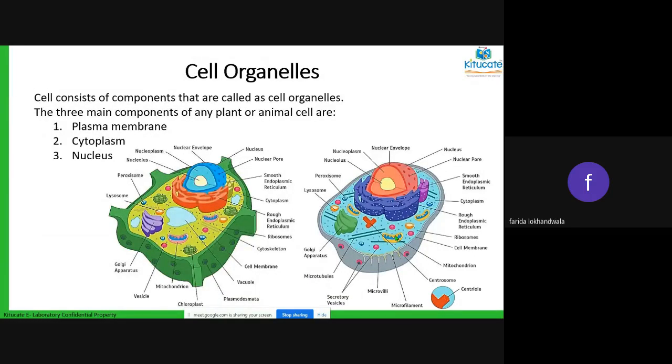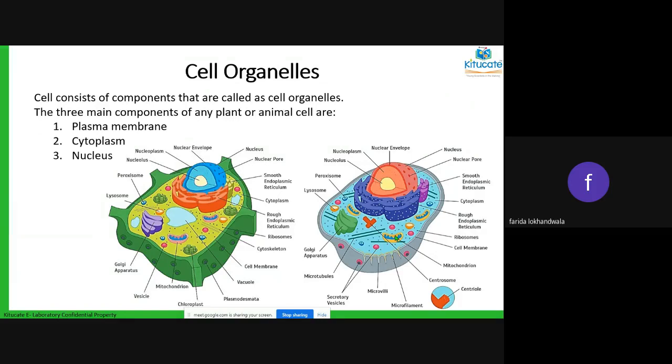Now we come to the cell organelles. So we study what cells are, where they are present, different types, different shapes, everything. Now we're talking about cell organelles, which means the parts of a cell are called cell organelles. A cell contains mainly three main parts. Which is the first part? The first part is called the plasma membrane.